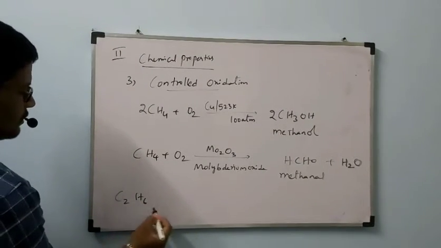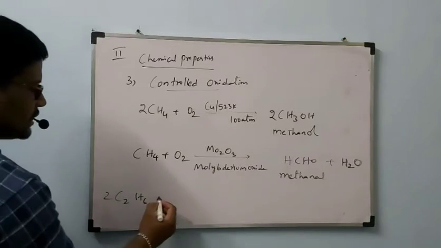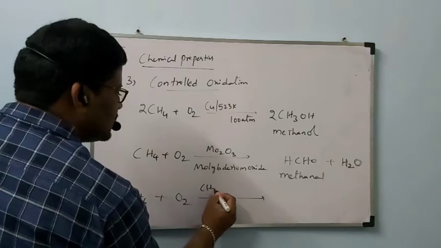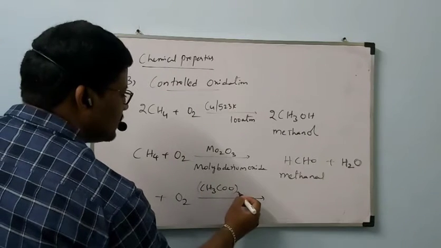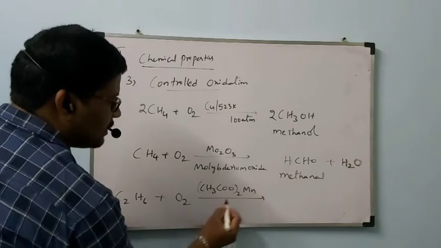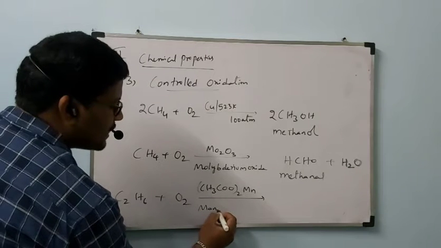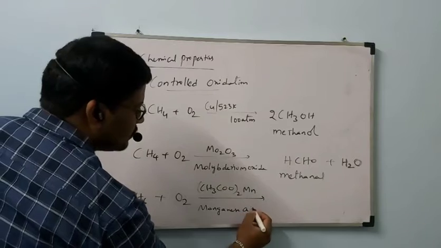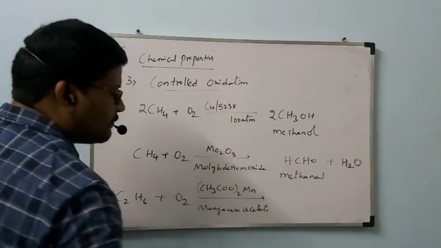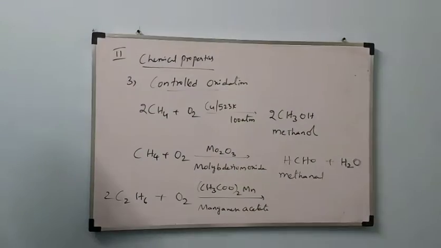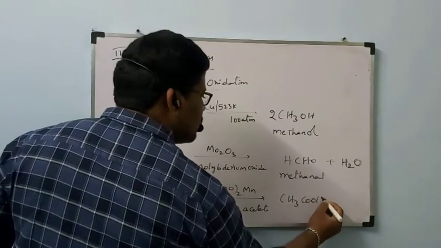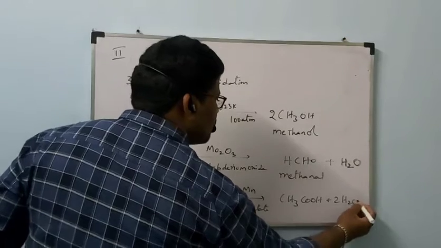C2H6. 2 moles of C2H6 reacts with oxygen in presence of (CH3COO)2Mn. Name of this compound is manganese acetate. Okay, we will get CH3COOH plus 2 moles of water.